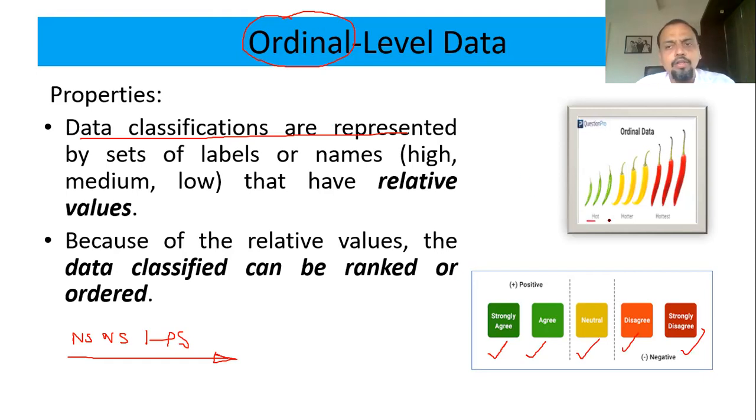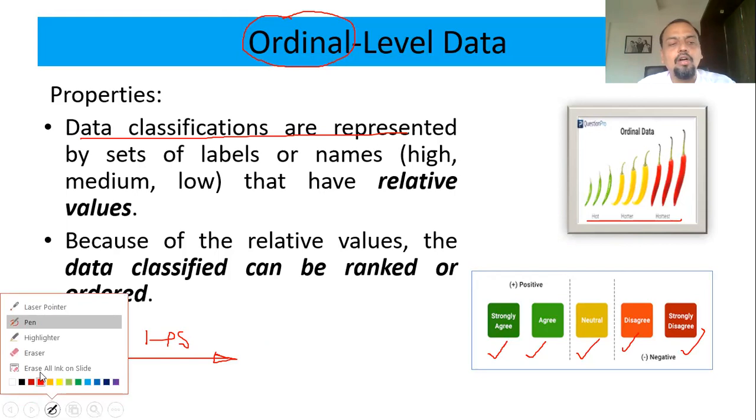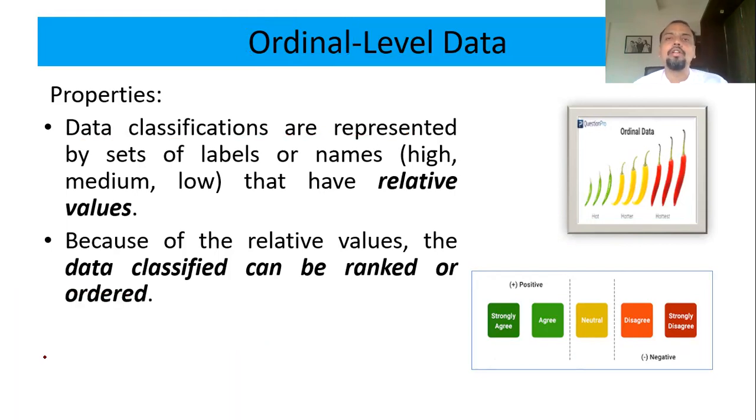Same way, you can order chilies: it is hot, it is very hot, or it is hottest. Very spicy, right? So here what we are doing is just ranking the observations. We are just giving an order to the particular level of data.